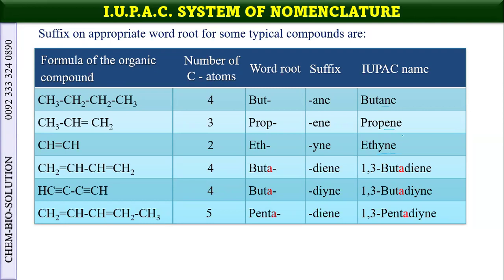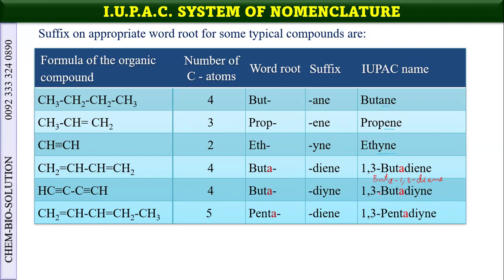butadiene, 1,3-butadiene. But the better name, according to the IUPAC rules recommended in 2013, should be buta-1,3-diene. But in Indian and Pakistani syllabus, 1,3-butadiene is also accepted, though it is not according to the 2013 recommendation.